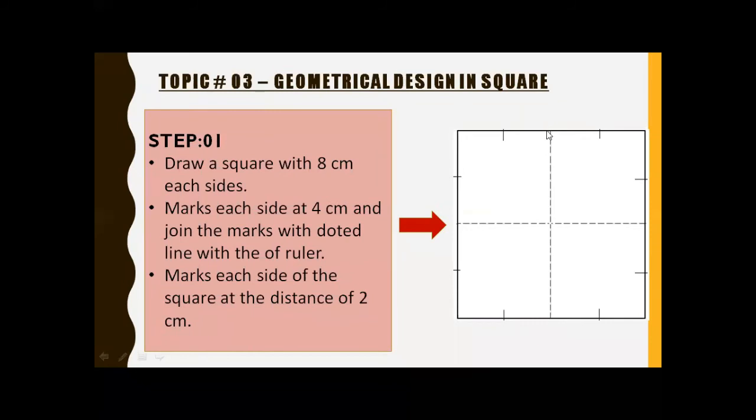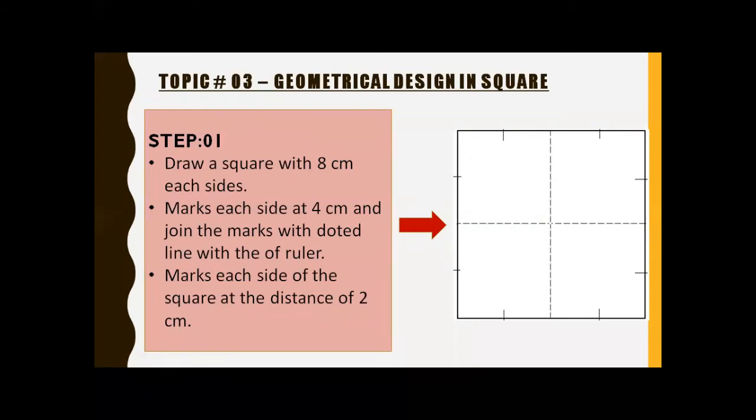Okay, join the marks with dotted line with the help of ruler. Mark each side of the square at the distance 2 centimeter. Look at here, each side 2 centimeter. Mark the 2 centimeter on each side of the square.